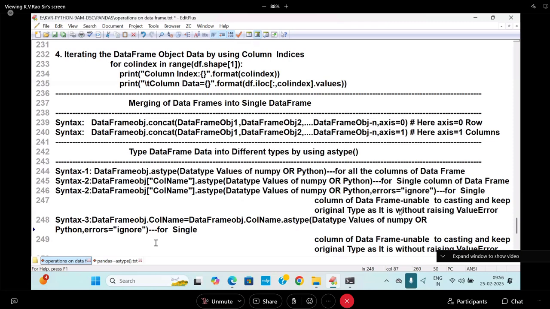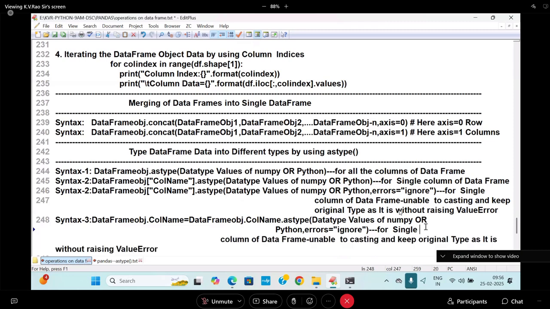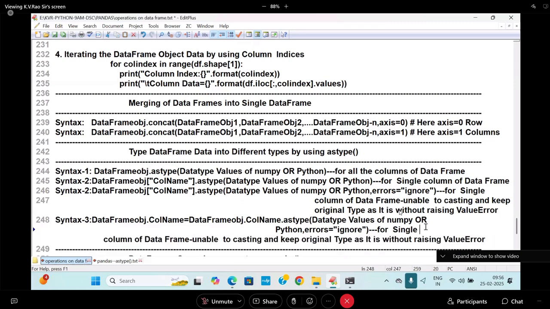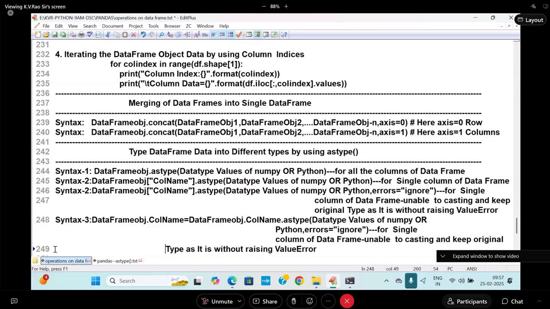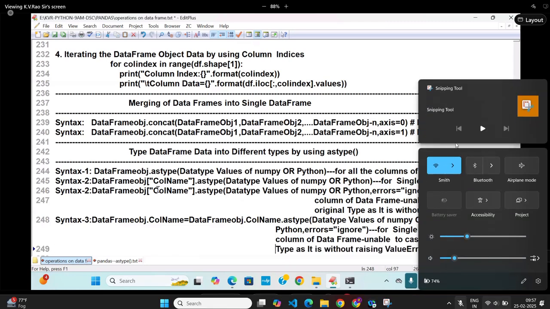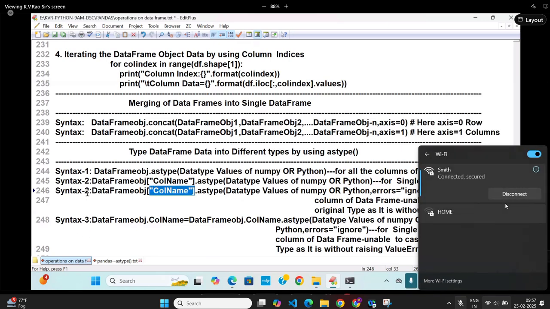Errors is equal to ignore, for a single value, single column. If it is unable to cast it, you'll be getting that exception over there. So as type, get this type of thing. There is no need to write it within double quotes. This is syntax 3, and then 4.